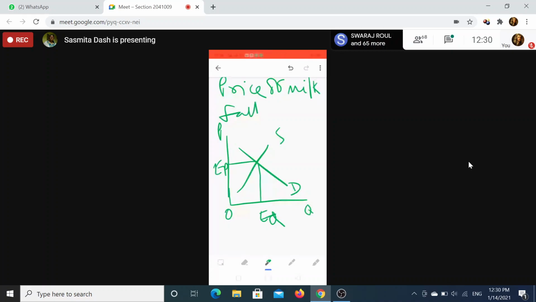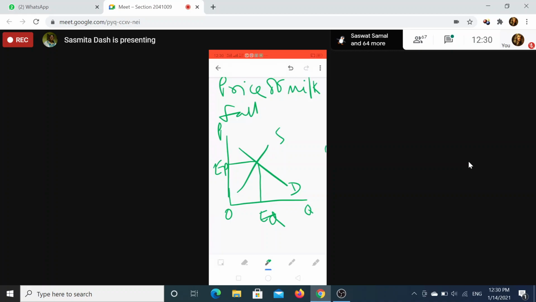Yes, ma'am. What will increase? Ma'am, demand will increase. Why? Ma'am, supply curve shift rightward. Supply will increase. Why? Because that is why I was reminding you all the points which will be affecting the demand and which will be affecting the supply. You have to remember which are the supply curve shifters, which are the demand curve shifters. They are separate. You cannot mix them. So for them, that particular curve will shift.